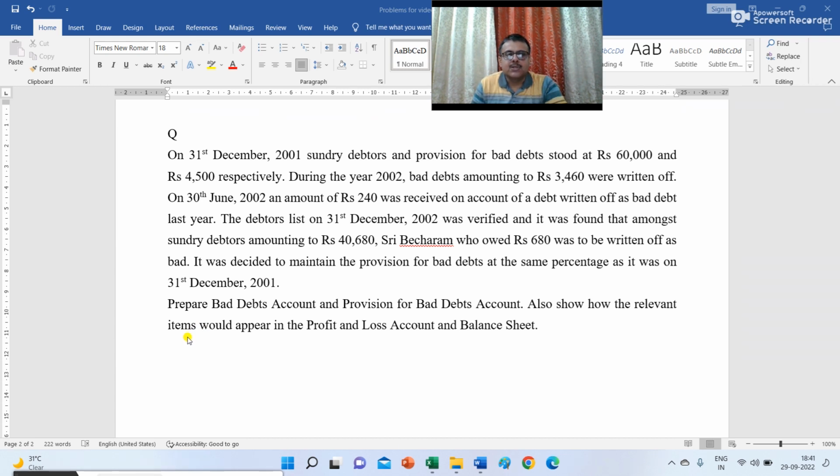The debtors list on 31st December 2002 was verified, and it was found that amongst sundry debtors amounting to rupees 40,680, Sri Bacharam, who owed rupees 680, was to be written off as bad. It was decided to maintain the provision for bad debts at the same percentage as it was on 31st December 2001. Prepare bad debts account and provision for bad debts account. Also show how the relevant items would appear in the profit and loss account and balance sheet.